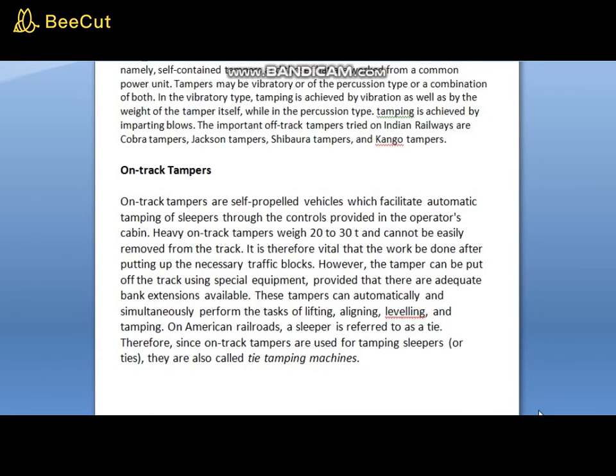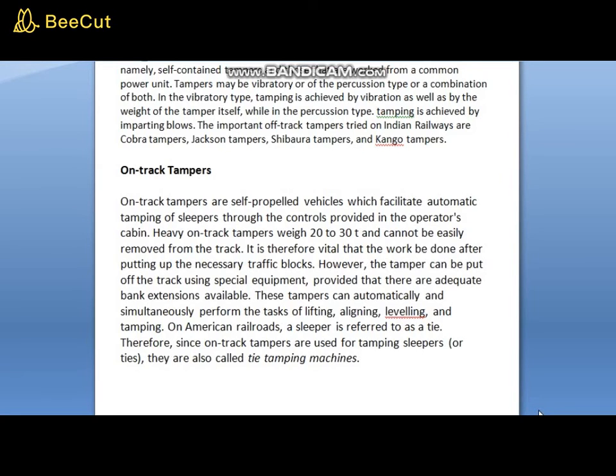On-track tampers are self-propelled vehicles which facilitate automatic tamping of sleepers through the controls provided in the operator's cabin. Heavy on-track tampers weigh 20 to 30 tons and cannot be easily removed from the track.